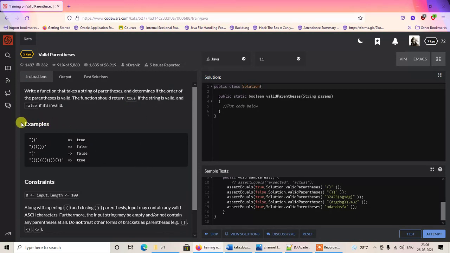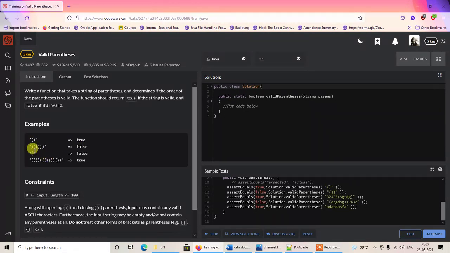So here are some examples that you can check out. First of all, you can see there is an opening first bracket and a closing first bracket. So both the pairs of brackets are evenly matched. For the opening first bracket, there is just a single opening first bracket, and for that there is a closing first bracket as well, and therefore this string is considered valid and it is returning true.